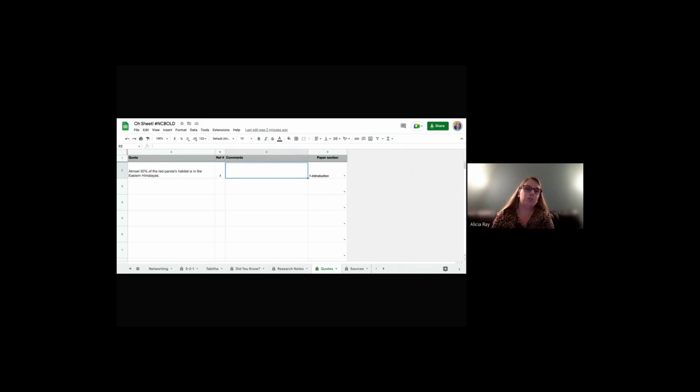Comments. If you choose to make this your own, you can change that comments to be paraphrasing in your own words, whatever you want to do to make sure students know this is where you're going to take the quote that you just pulled and put that into your own words so that you're not in copyright trouble, okay? So I like to do this so that it's side by side so the students can really see the difference between the quote and how they've changed it. It's also fantastic for peer editing because at that point their peers can see the exact quote next to the paraphrasing as well.